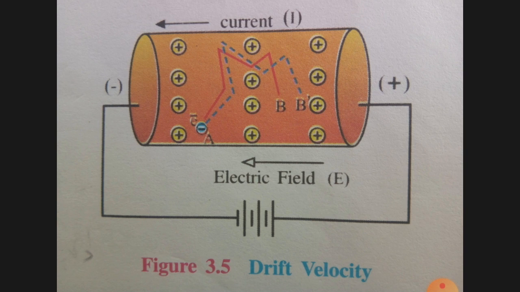That is, the electrons are scattered. As a result, the electrons are dragged in the direction, dragged word is important, D-R-A-G-G-E-D. The electrons are dragged in the direction opposite to the electric field.